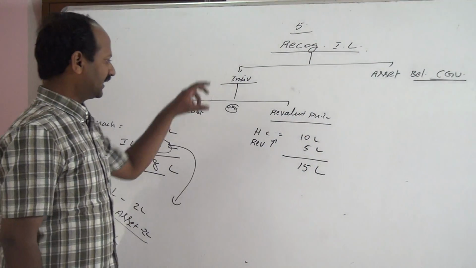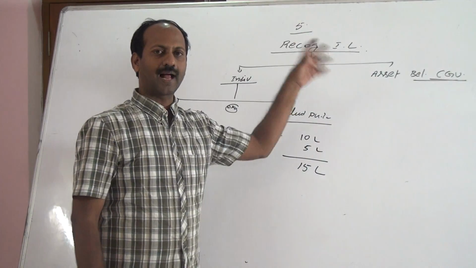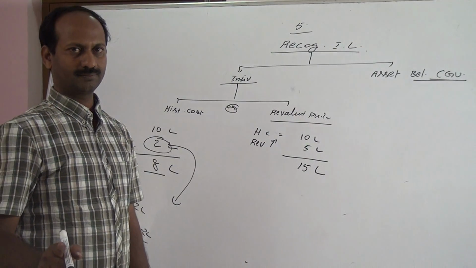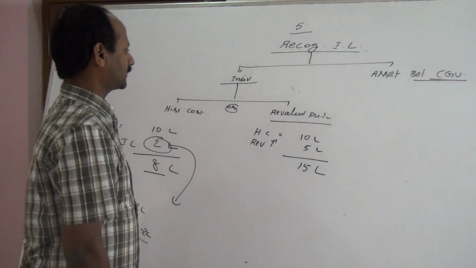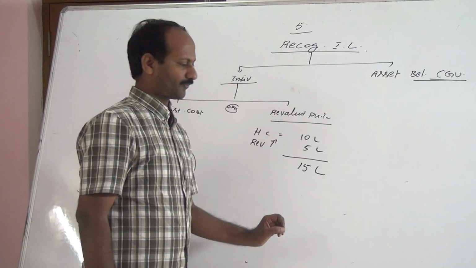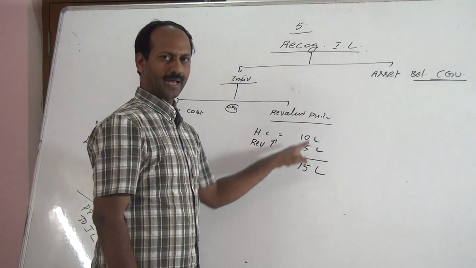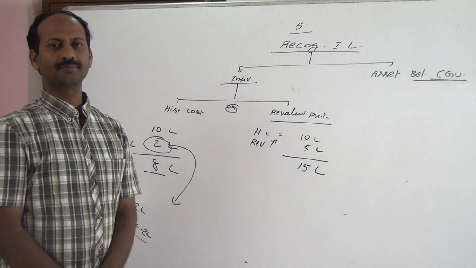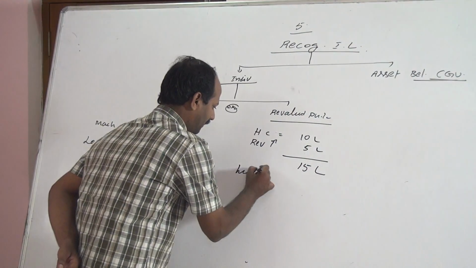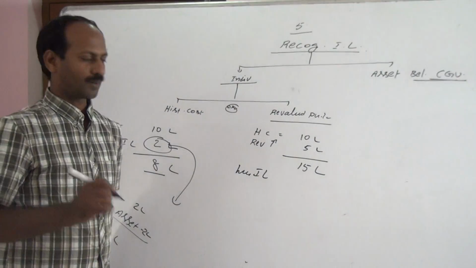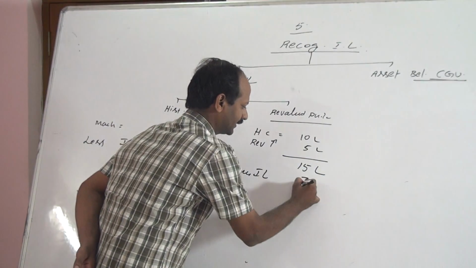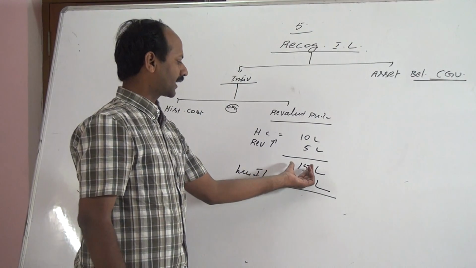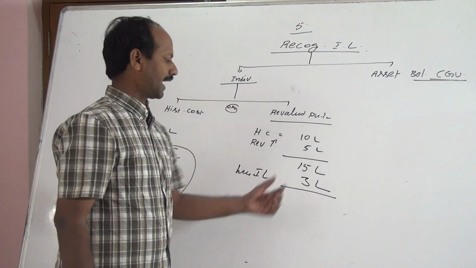Now if this asset is losing its value, we have to recognize impairment loss. That impairment loss shall be reduced from revalued price 15 lakh, not from 10 lakh. Suppose we have lost 3 lakh. The 3 lakh impairment loss shall be deducted from the revalued figure of 15 lakh.